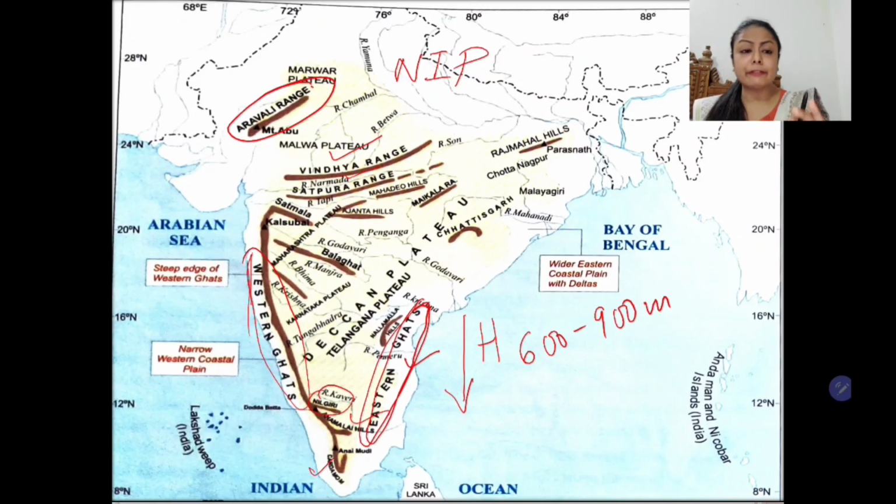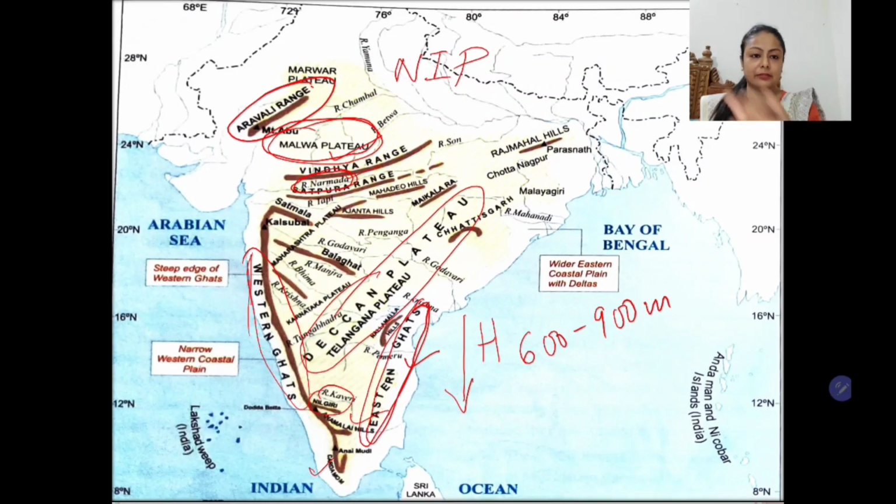Now students, the peninsular plateau is divided by the Narmada river into two parts. So first we will trace river Narmada. So river Narmada divides it into two parts. The first one is Malwa plateau and the second one is the Deccan plateau. So students, it's very obvious from the map that Deccan plateau occupies much more area compared to the Malwa plateau.